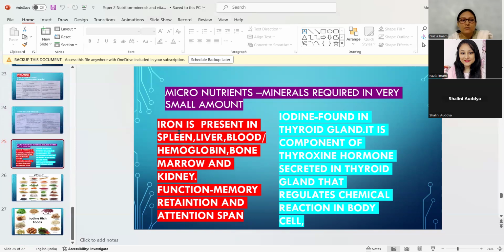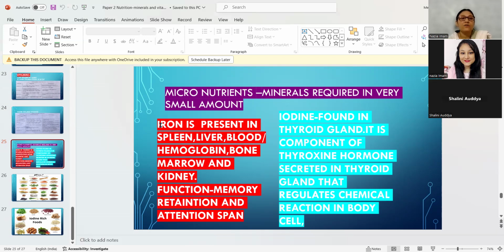What is iron's presence in our body? Where do we find it? Everybody knows that we find it in blood, hemoglobin. This is the common thing, but it is also available in bone marrow, kidney, liver, spleen. Iron is present in these internal organs as well. And what is the function of iron?